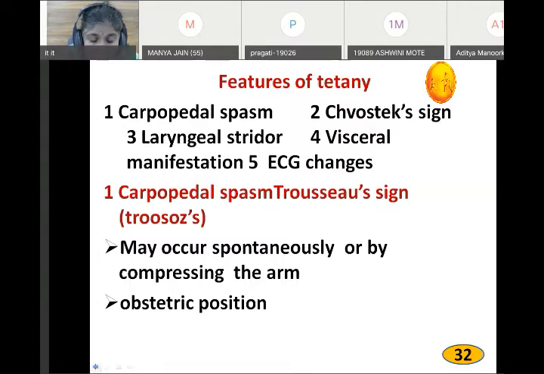First and foremost thing I forgot to tell you, write down this word. Whenever there is hypocalcemia, there is hyperexcitability of the skeletal muscle as well as nerve. That's why a mild stimulation can give rise to contraction of the muscle. So hypocalcemia is responsible for the hyperexcitability of the skeletal muscle as well as the nerve. Now, third sign. Here, a mild stimulation can give rise to contraction of the muscle.